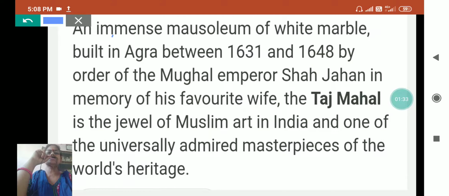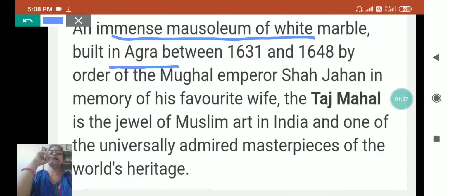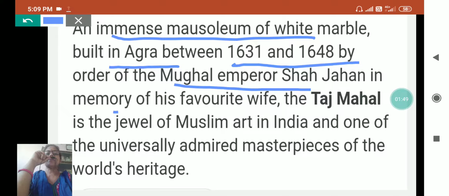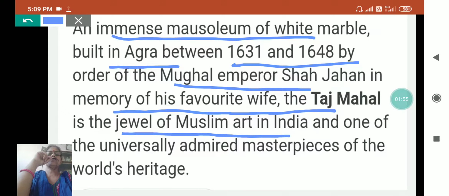An immense mausoleum of white marble built in Agra, between 1631 and 1648. By whose order? Mughal Emperor Shah Jahan, in the memory of his favorite wife. The Taj Mahal is a jewel of Muslim art in India and one of the universally admired masterpieces of world heritage.